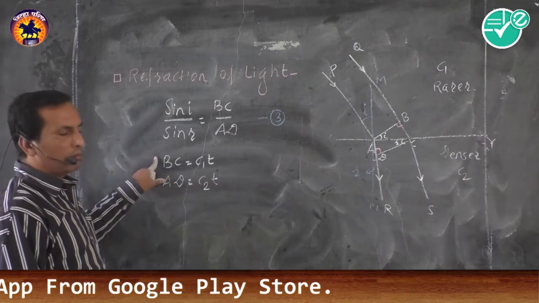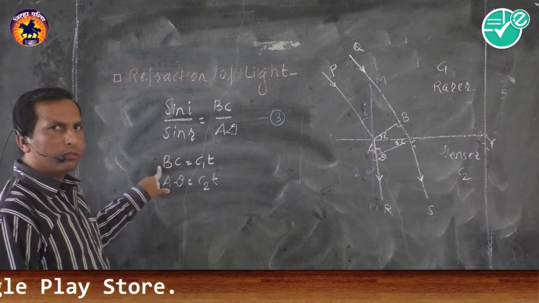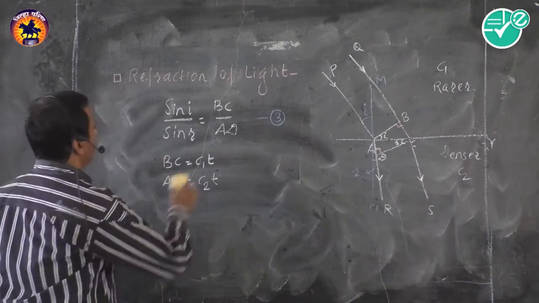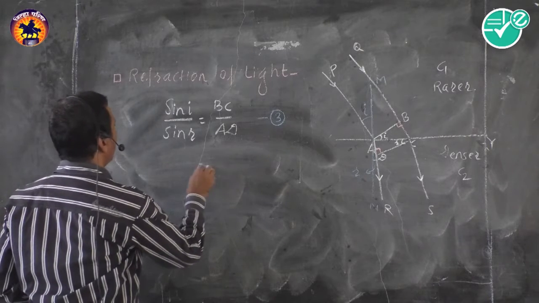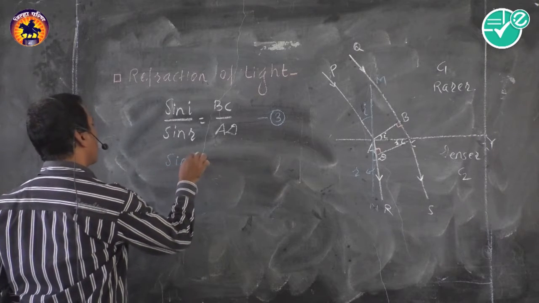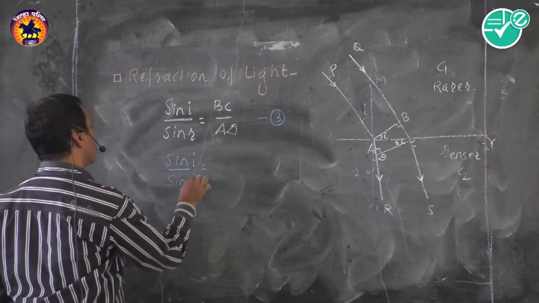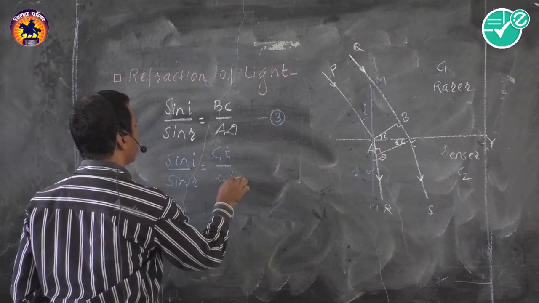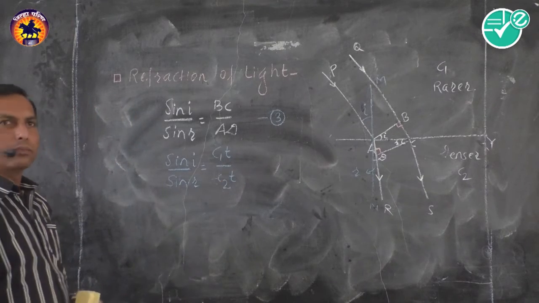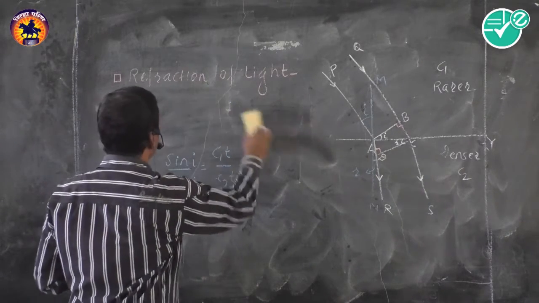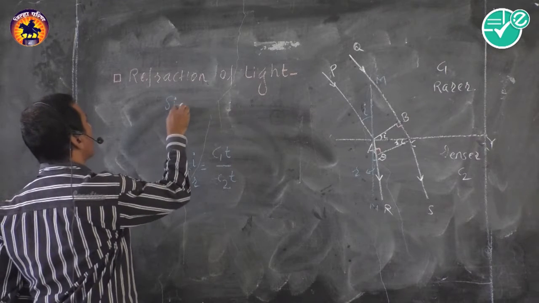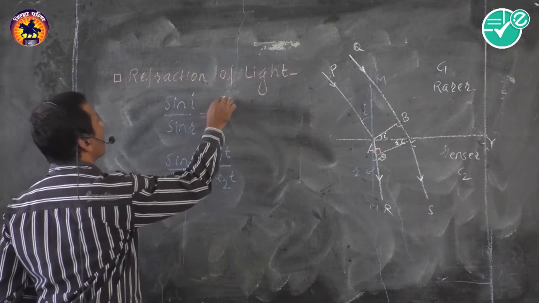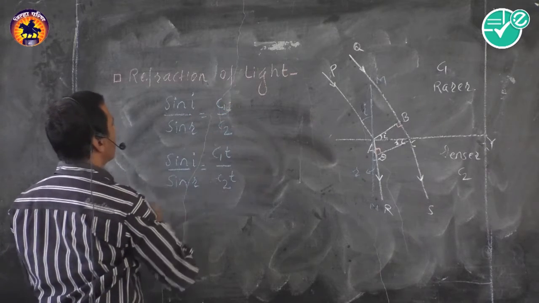Put these two values of BC and AD in this equation. We get, yes, what we get then? We get sine i upon sine r is equal to C1t upon C2t. Then it is a simple thing, that is sine i upon sine r is equal to C1 upon C2.